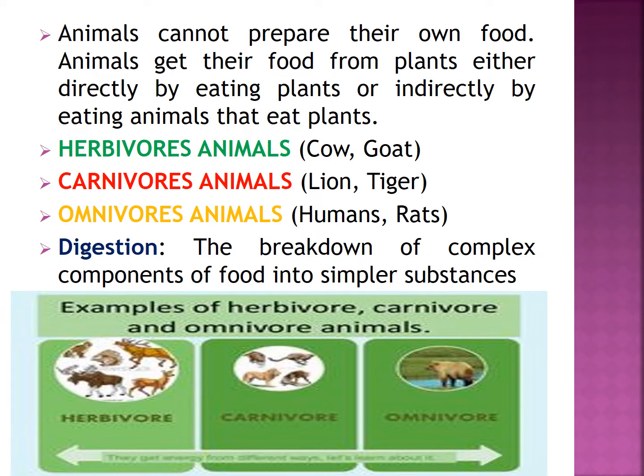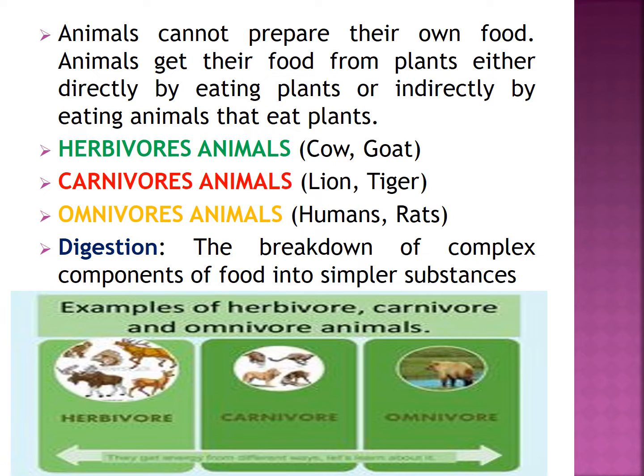Children, I will tell you one thing. Animals are generally classified into three groups: herbivorous, carnivorous, and omnivorous. Some animals eat only plants. They are known as herbivorous animals. For example, cow, buffalo. Some animals eat the flesh of other animals. They are called carnivorous animals. For example, lion, tiger. But some animals eat both plants and animals. They are known as omnivorous animals.